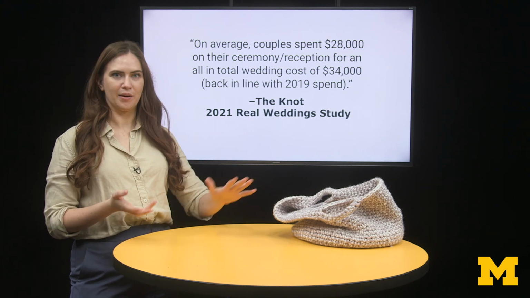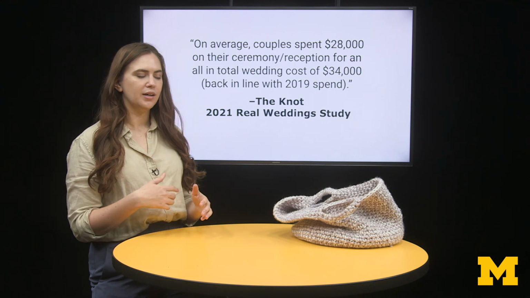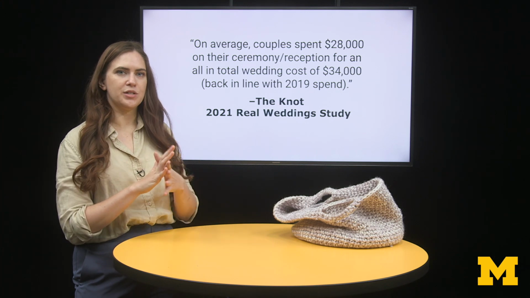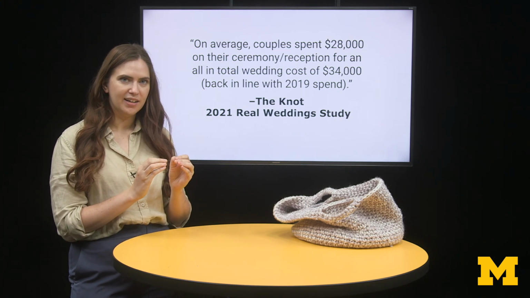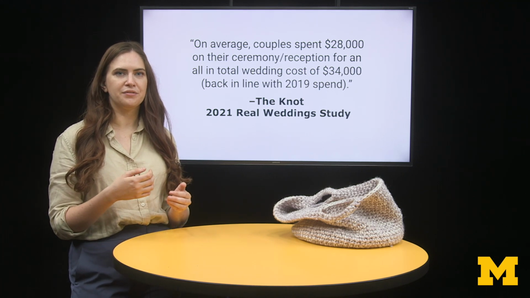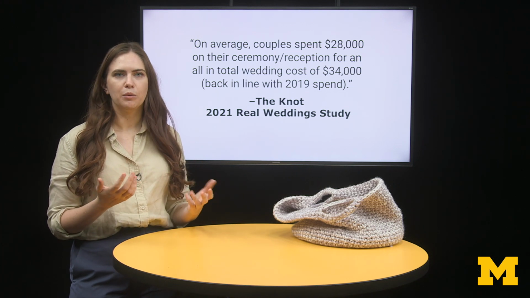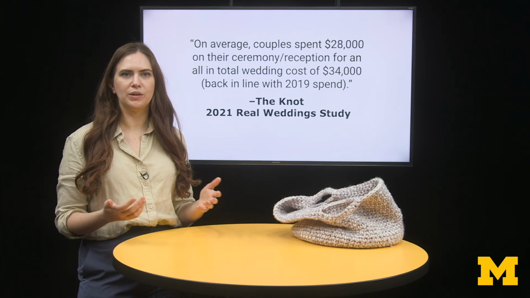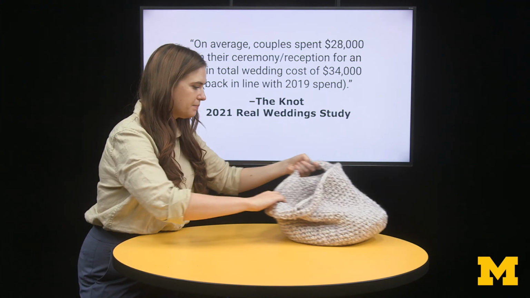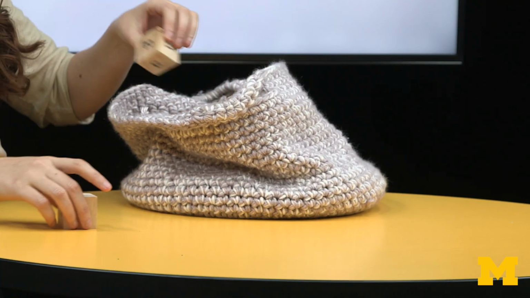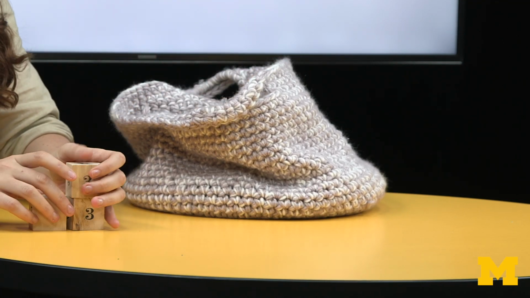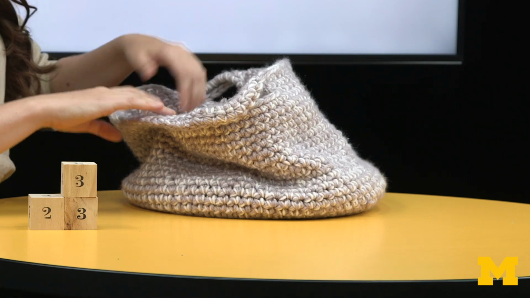Well, let's think, and I'm going to use some blocks again for this. We can imagine what the data that gave us the mean might look like. So I'm going to make a distribution of imaginary data now. And instead of talking about the exact number of US dollars spent, I'm going to convert it to the number of months of salary, which is maybe a bit easier to think about if you live outside of the US. So over here, I'm going to put brides who spent maybe only 2 or 3 months of salary on a wedding. So maybe this was something with their immediate family.